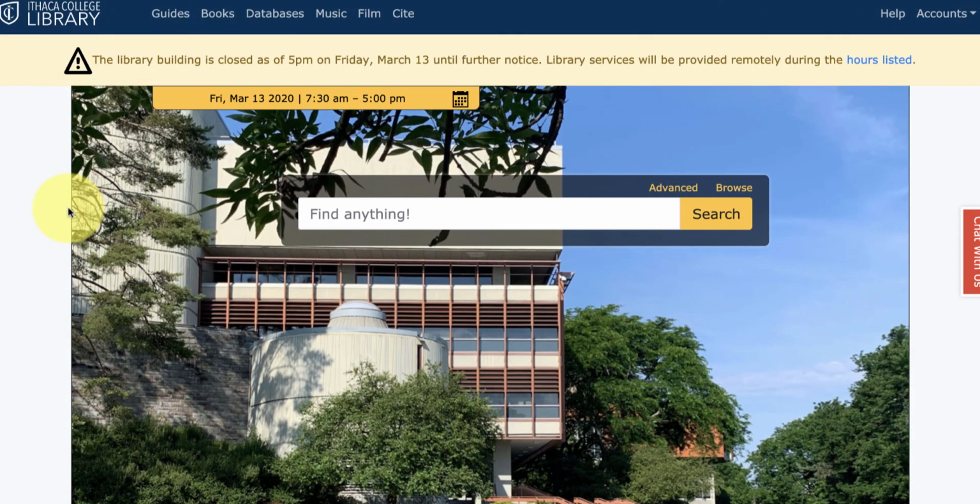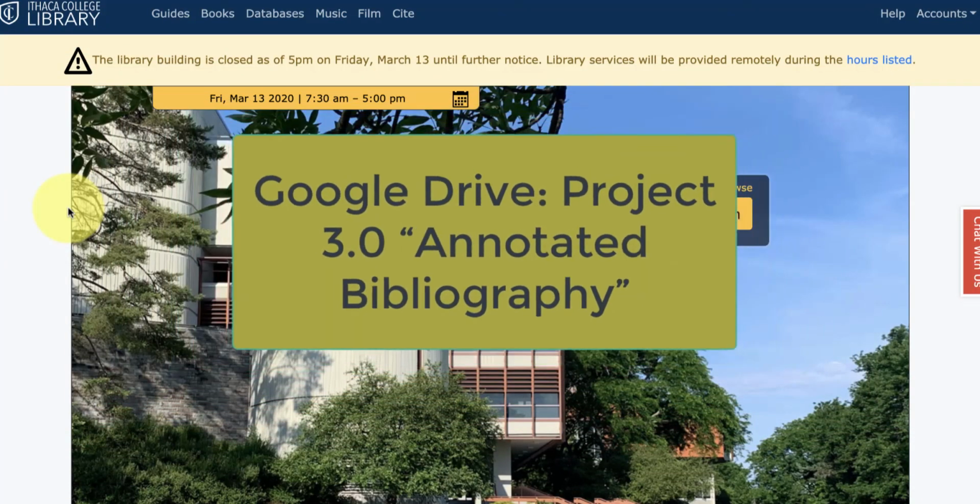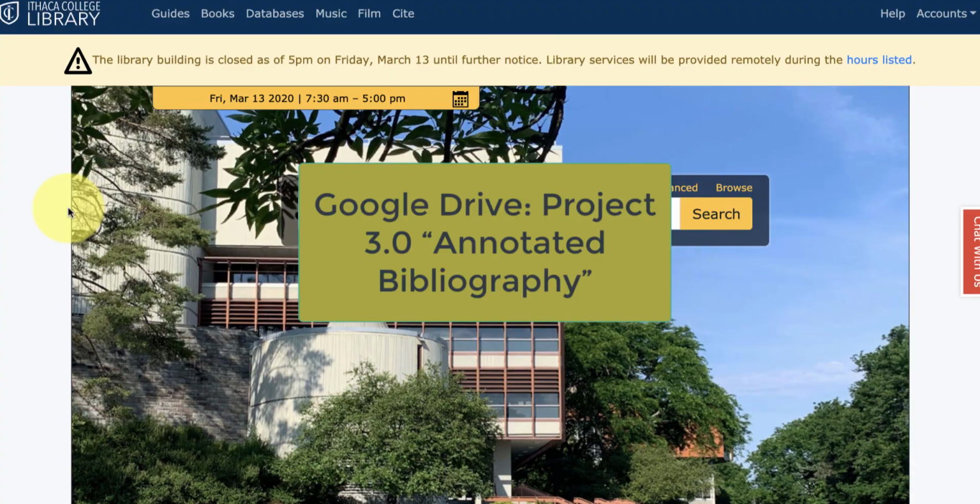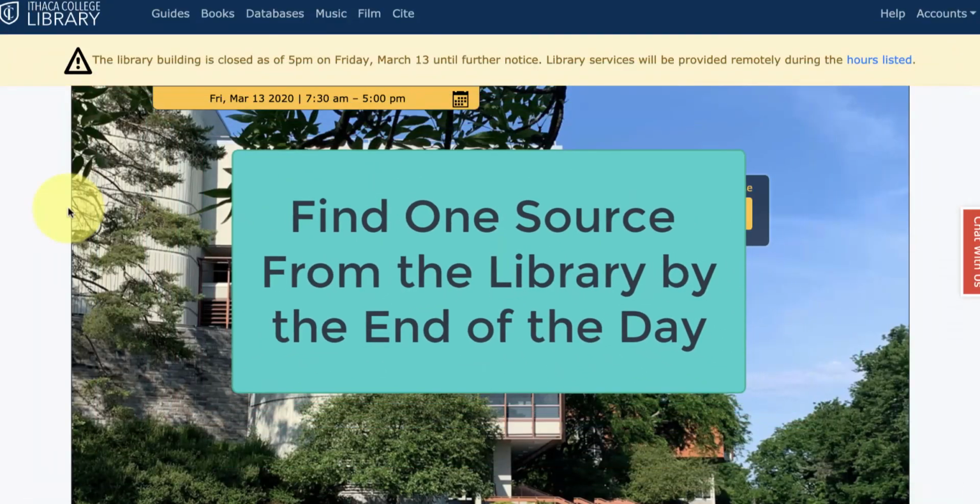Now that you know how to use our library website, locate one source using the tips that I've shared here. Find one source. Make sure you double check the year of publication, the publication source, the abstract, and the first and final paragraphs of the article. If it's a good fit and checks off all those boxes and seems to answer your research question or one of them, download it and upload it to your Google Drive folder titled Project 3.0 Annotated Bibliography. There, you'll find a folder with your name on it. Upload the PDF to that folder.